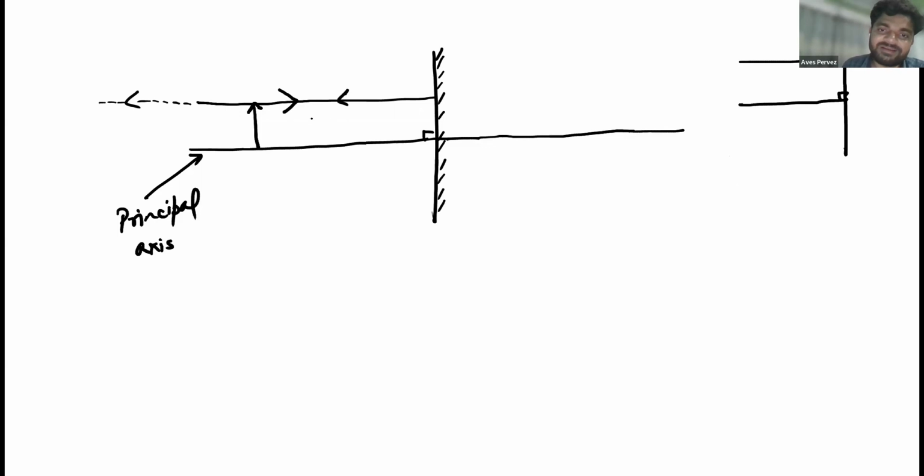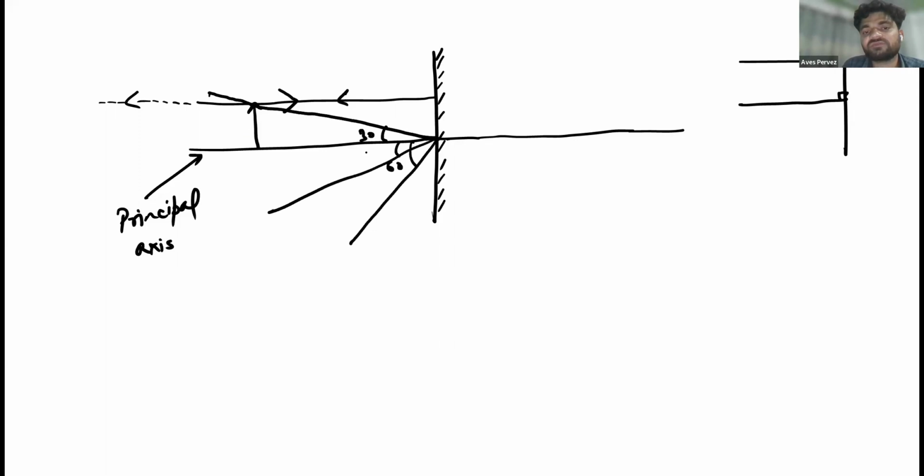And let's make another ray that is making some angle. Whatever the angle it is making, let's say it is also passing from the top and will be making some angle at this point. Now, let's suppose this is 30 degrees. Will the ray come at this 60-degree angle, or will it make 30 degrees with this one? Which angle will it be? 30 degrees. So the ray will come back and will make the 30-degree angle with this, like this way. This is 30 degrees.